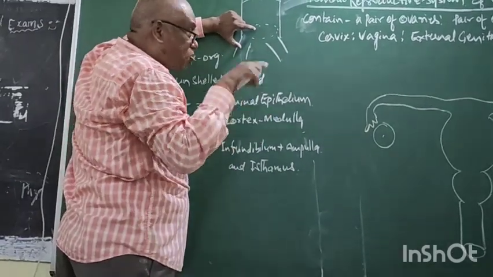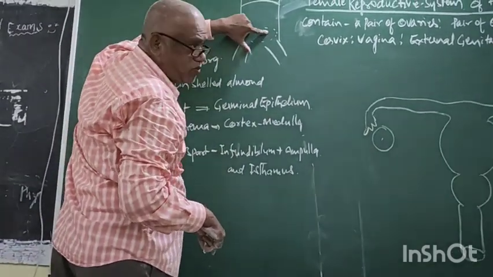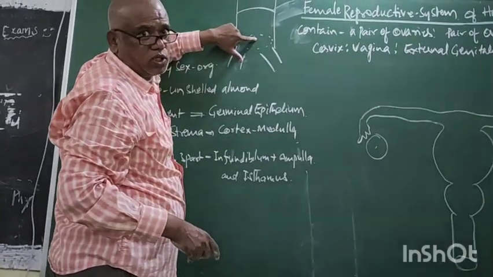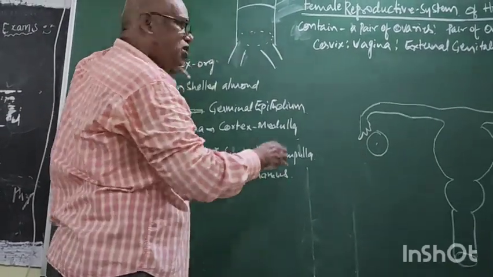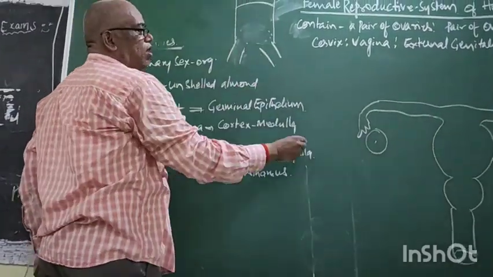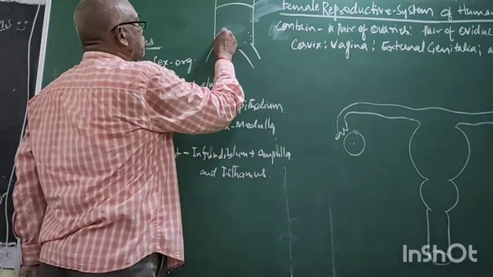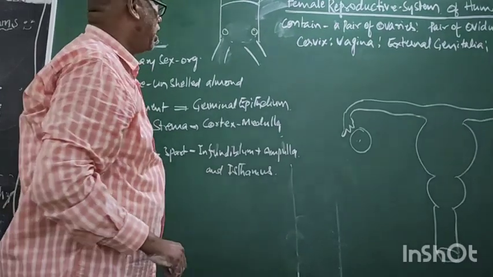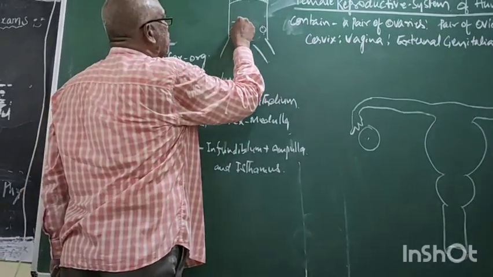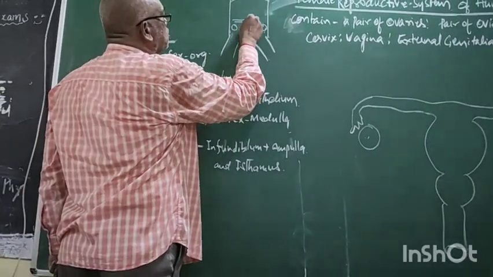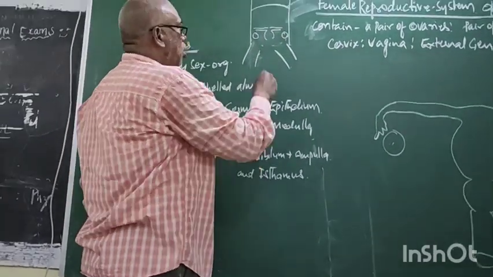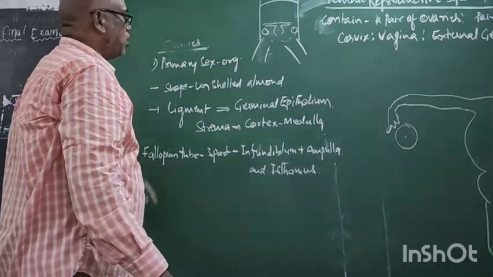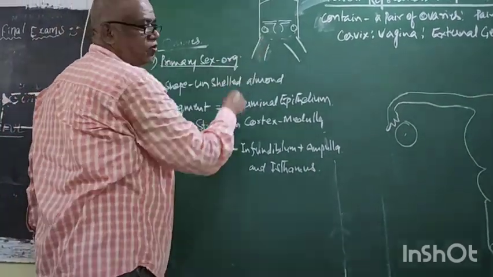It is upper to the pelvis. This is the total pelvis, the upper part of the pelvis, or lower to the abdominal cavity. Is it correct? See, now what is this? Ovary. This is the ovary, which is not visible externally. Now it is the fallopian tube. Now it is the uterus. Now what is this? A pair of ovaries. The ovary is a primary sex organ.